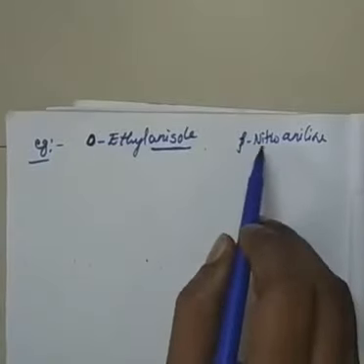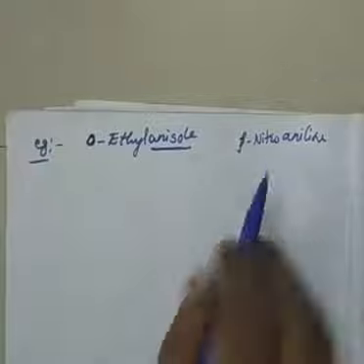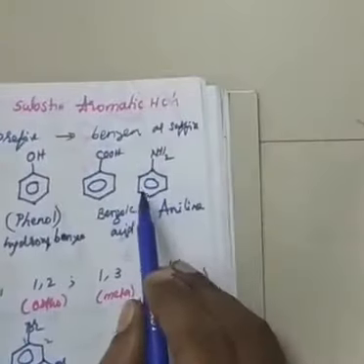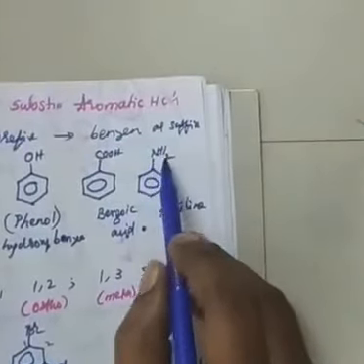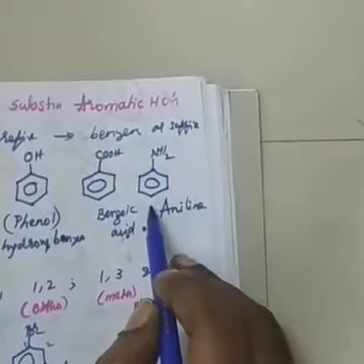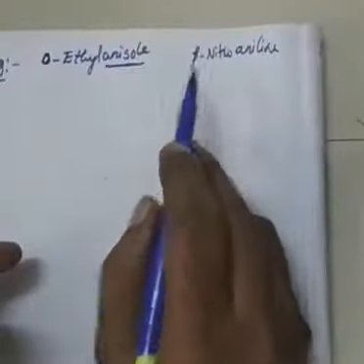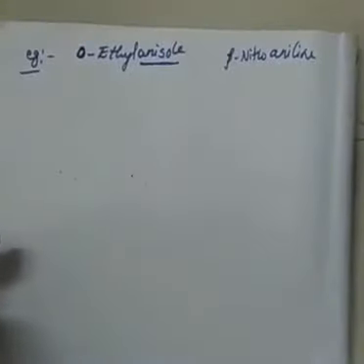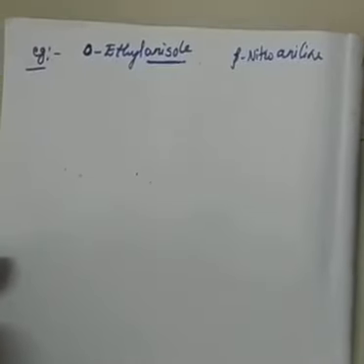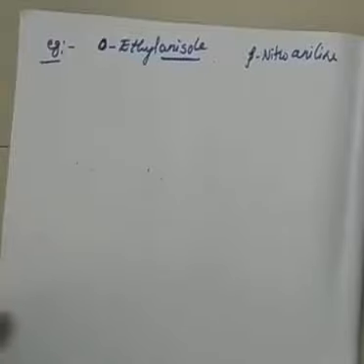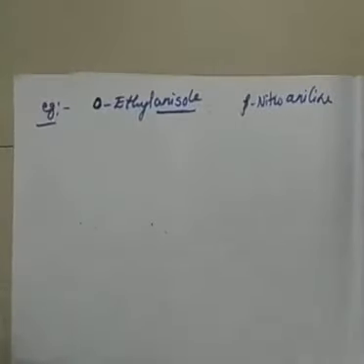You try para nitro aniline. I already told you what aniline is: a benzene ring having NH2. Para nitro means the fourth position is the nitro group. You try to draw the structures for these. Okay, so this is the nomenclature of your aromatic hydrocarbons, which we have studied before also. Already I said 1,2, 1,3 and 1,4 are called ortho, meta and para, right?